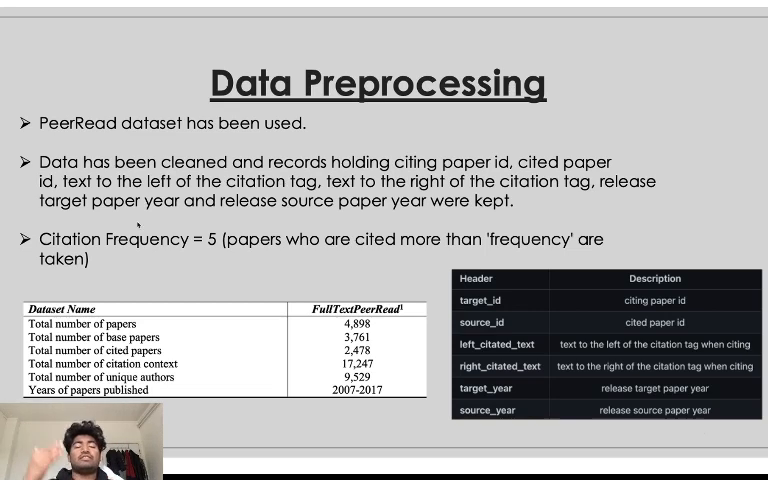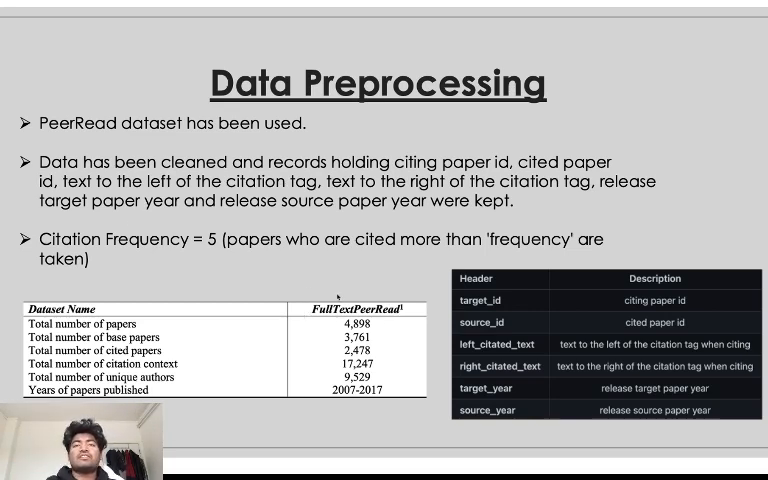However, the dataset was still large, and we decided to keep a citation frequency. So what is citation frequency? We say that papers which have been cited more than a certain frequency, take them. So we kept the citation frequency at 5, saying if a paper has been cited more than 5 times, we will keep that in the dataset.